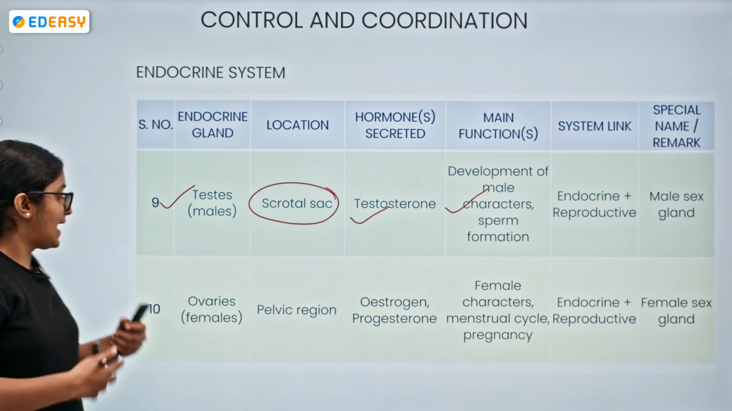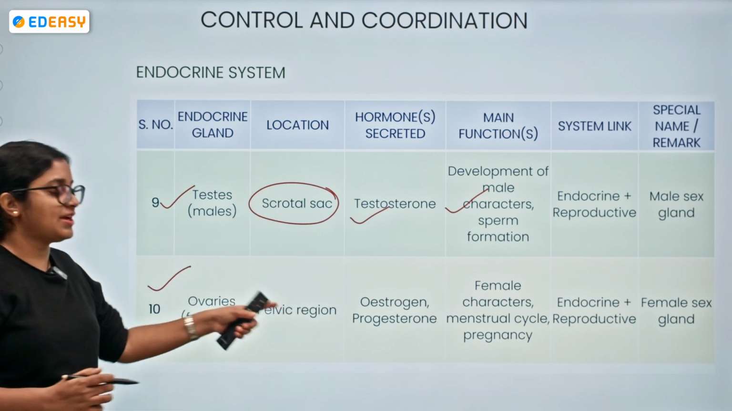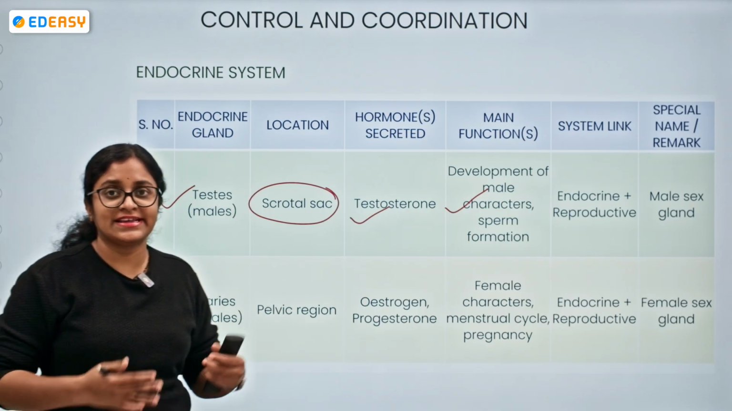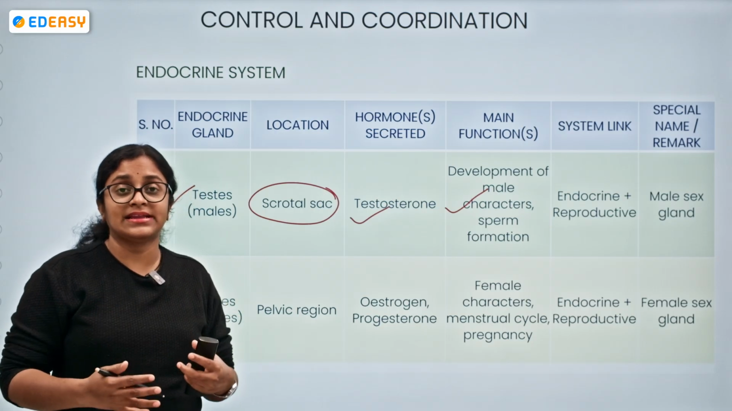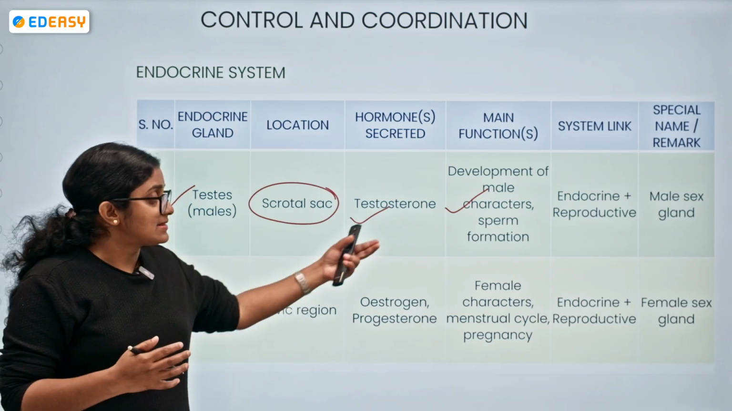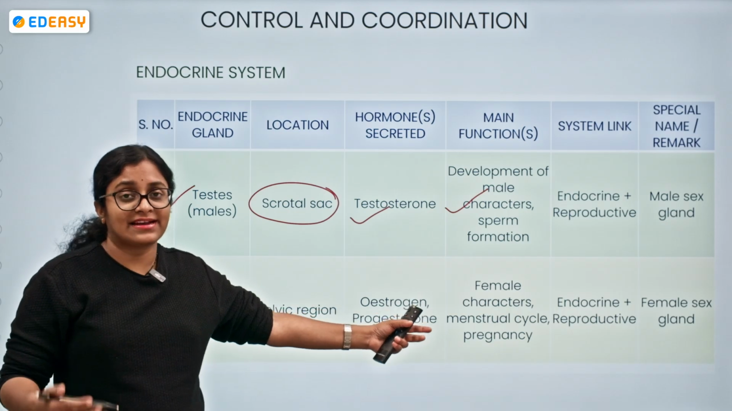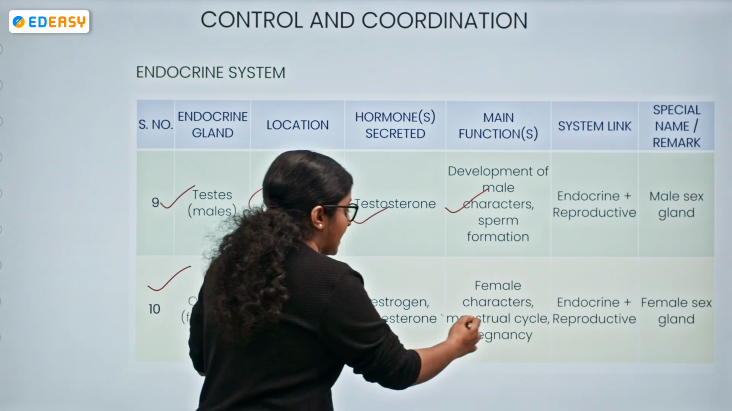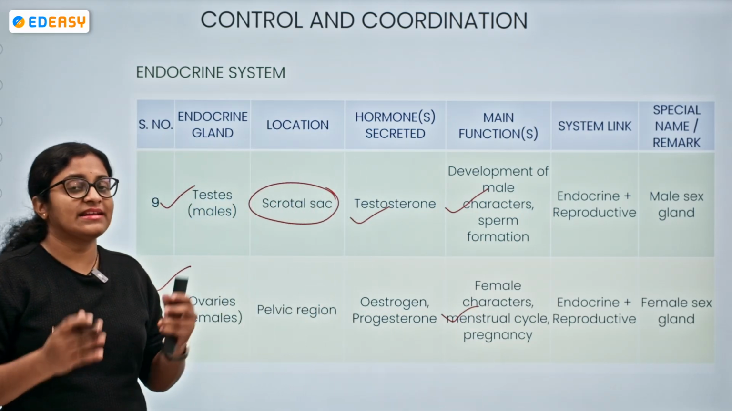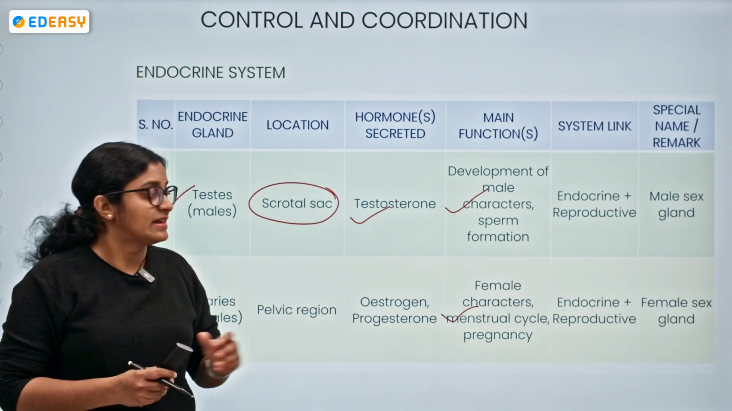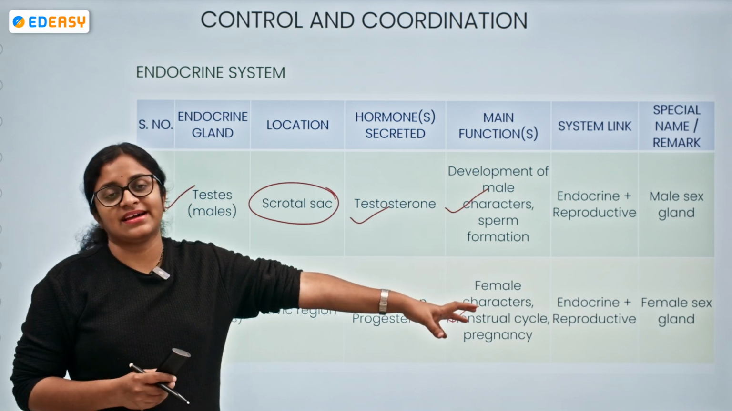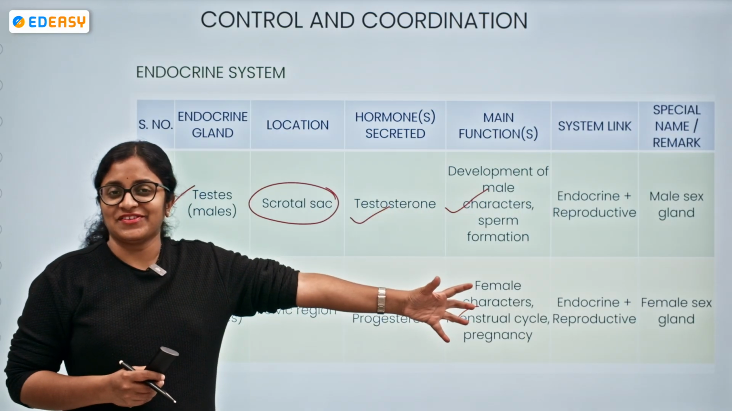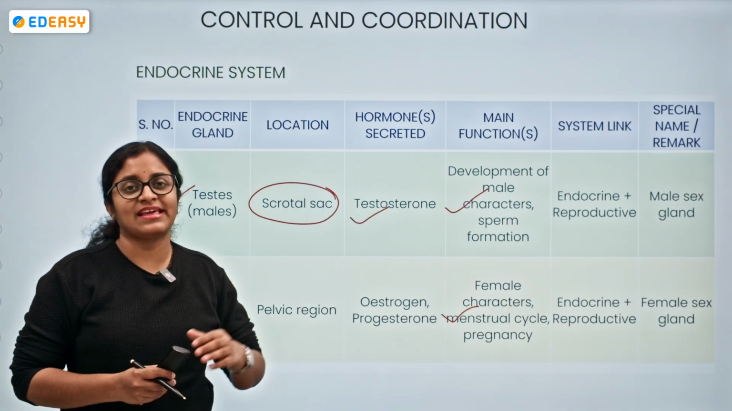On the other hand, we have ovaries in females, situated within the pelvic region, and the hormones secreted, progesterone and estrogen, particularly help with female characteristics, the development of secondary sexual characteristics, attainment of sexual maturity, and yes, the menstrual cycle, the start of menstruation, pregnancy related aspects, all of which are under their control. And the system acts as a link between the endocrine and the reproductive system, and we can call it the ovaries or the female sex glands.